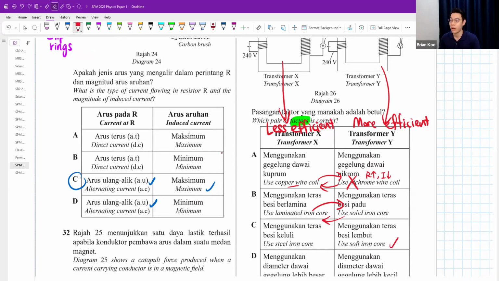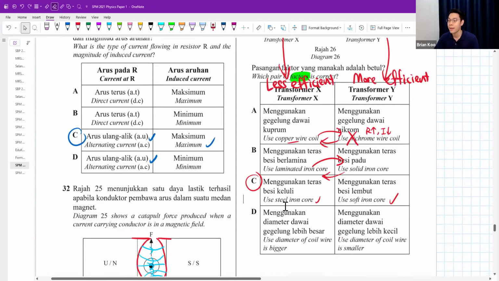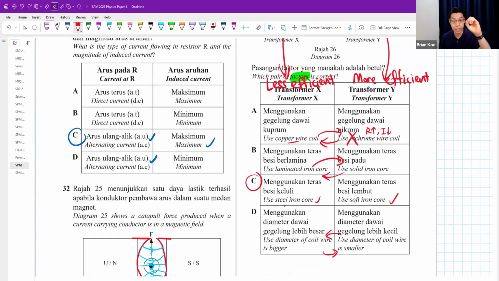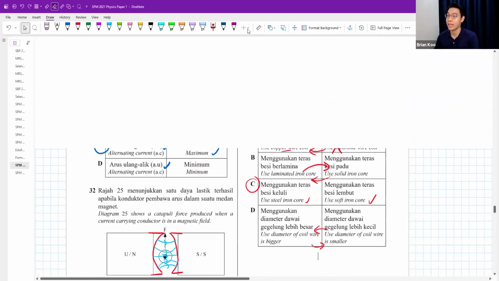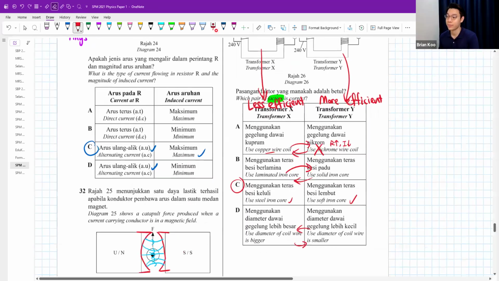I think why use the correct iron core, soft iron core, while transformer X is maybe using a not so good iron core, just using a normal steel iron core, which is why one is less efficient, one is more efficient. I think that is a good reason why. One uses a diameter that is bigger, one uses a diameter that is smaller. I think these two also terbalik, because the diameter of the coil wire, the thickness, when it's smaller, it is less effective. Yeah, supposed to be terbalik.